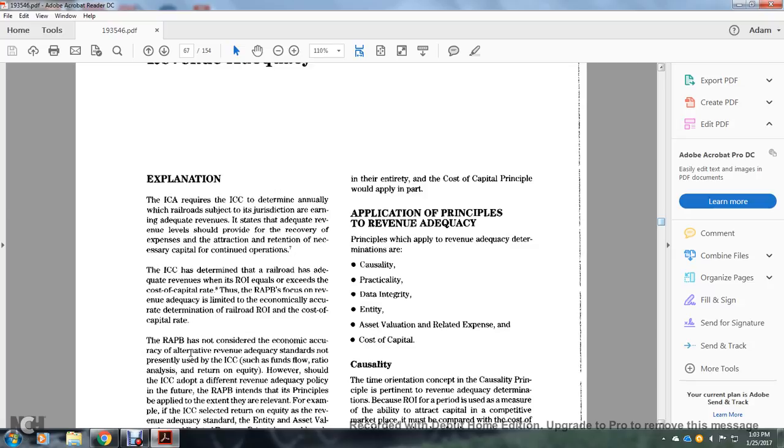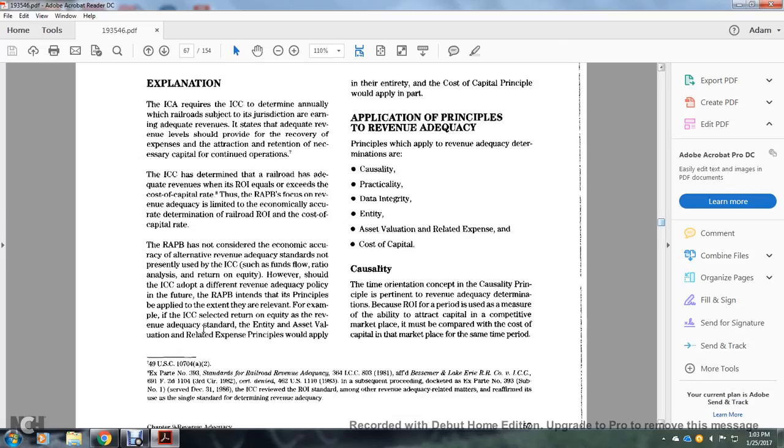The Interstate Commerce Commission determined that a railroad has adequate revenue if the return on investment equals the cost of capital rate. The Railroad Accounting Principles Board focus on revenue adequacy is limited to the economically accurate determination of a railroad's return on investment and the cost of capital rate. The board will not consider the economic accuracy of alternative revenue adequacy standards not presently used by the Interstate Commerce Commission, such as cash flow, funds flow ratio analysis, or return on equity.